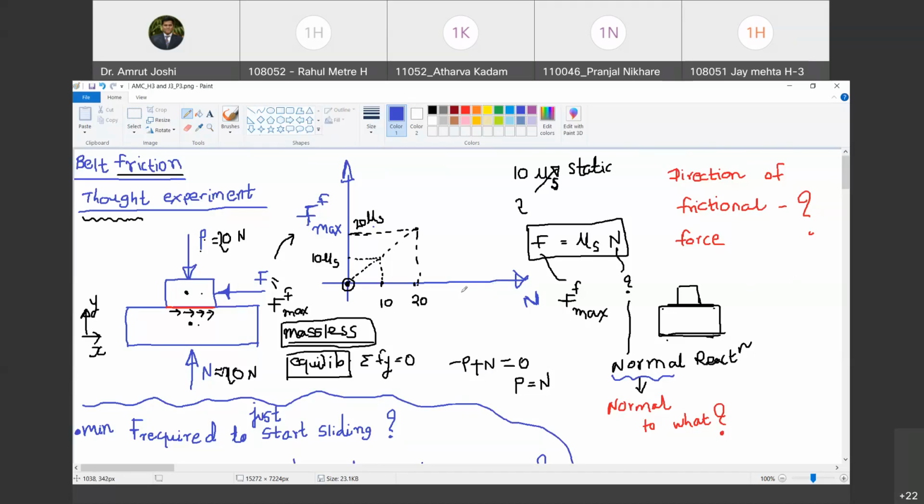So you have to understand that there is no logical or analytical or mathematical explanation for this law. This law is the outcome of a series of experiments conducted. All across the globe, even outside the earth in space, experiments have been conducted where it was found that the maximum frictional resistance is directly proportional to the normal reaction, and the constant of proportionality was given the name coefficient of static friction. Are you with me? Yes, yes.